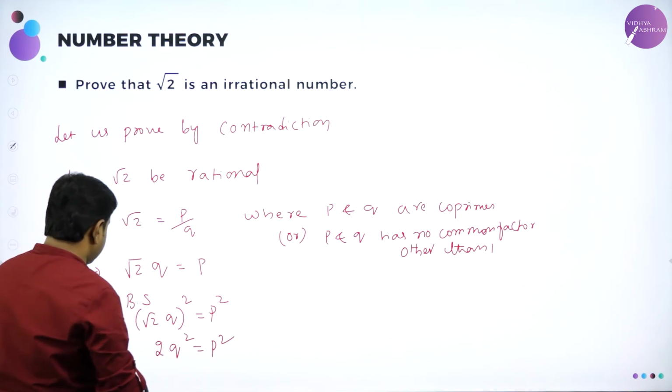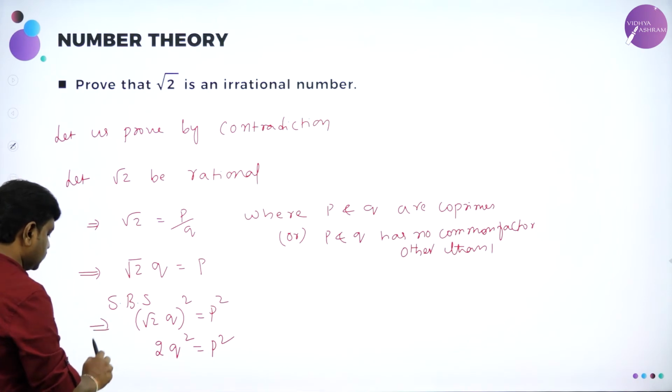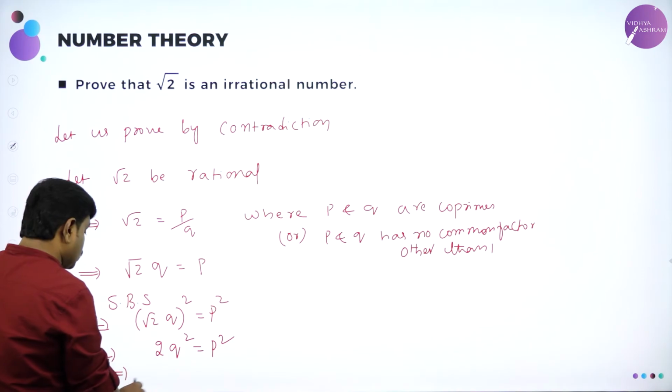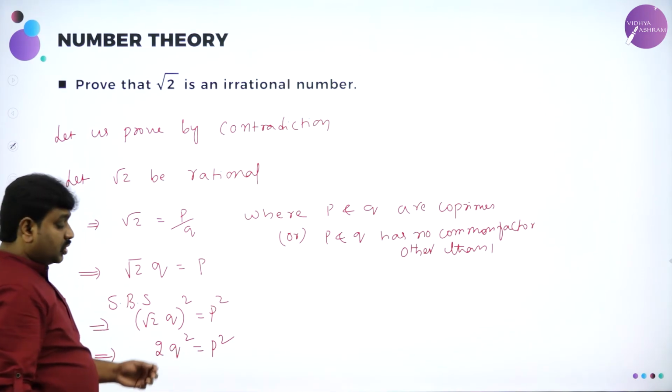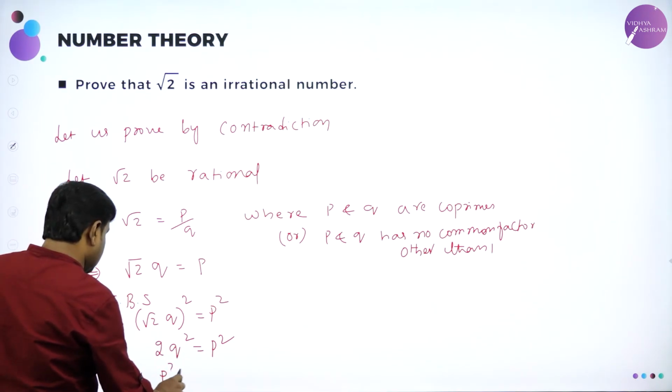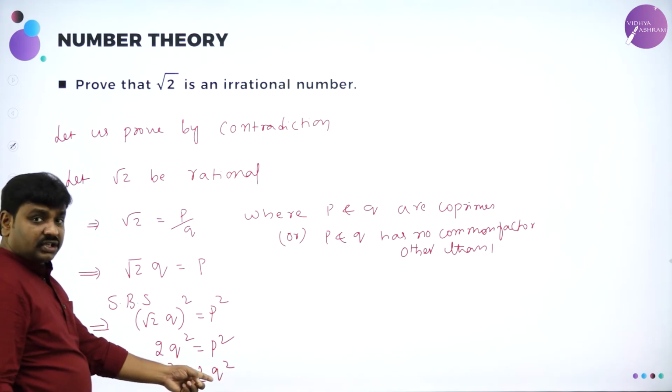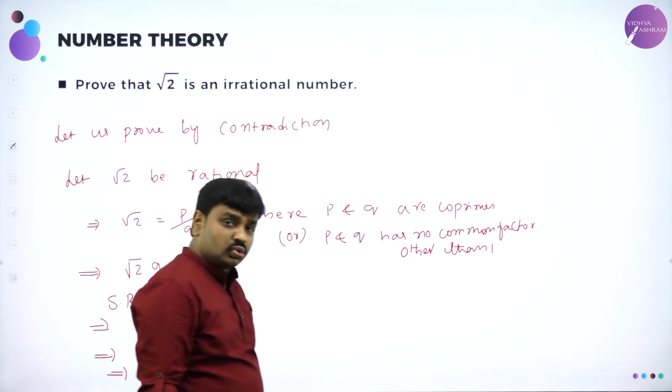That implies, please observe, 2Q square is equal to P square means P square is made up of 2. P square is 2 times something. That something is an integer: Q is an integer, Q square is also an integer, 2 times an integer.